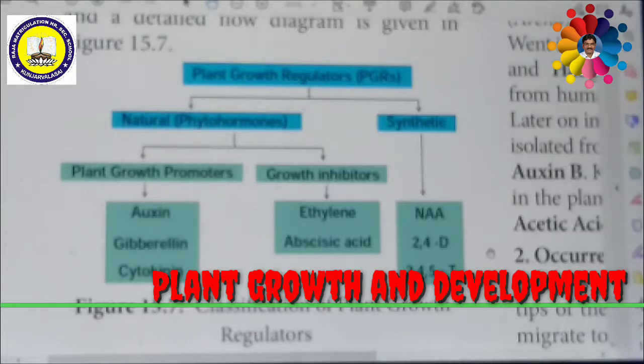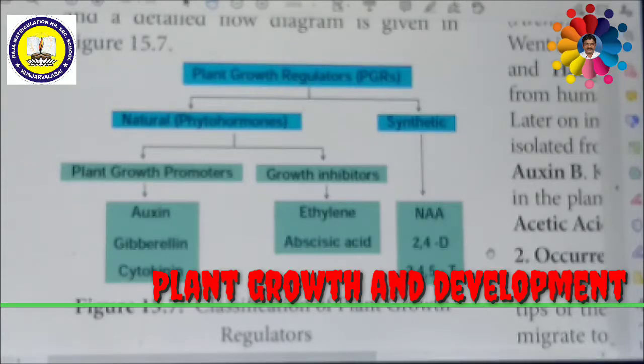Among the plant growth regulators, the plant growth promoters will be seen first. Among them, auxin. During the year 1880, I think, Charles Darwin noted the unilateral growth and curvature of canary grass coleoptile towards light.